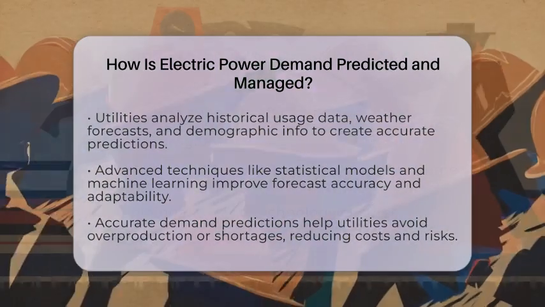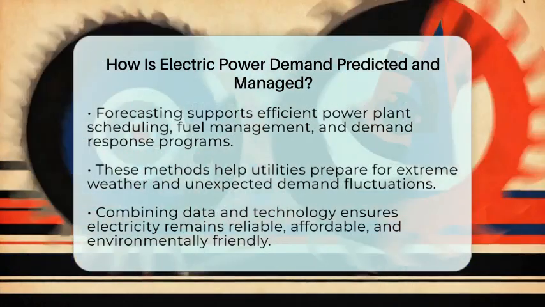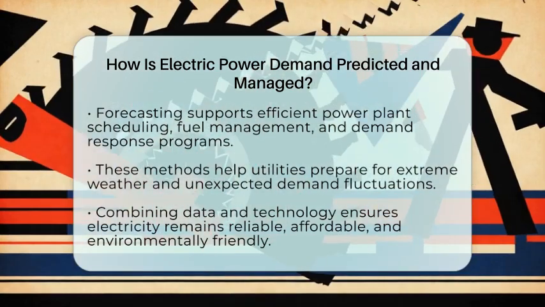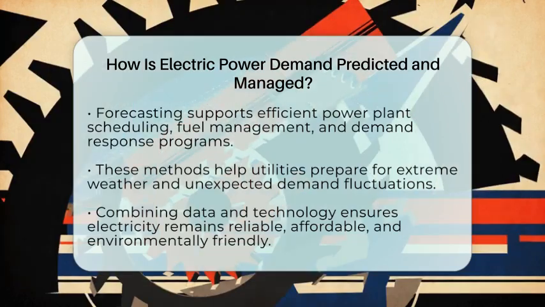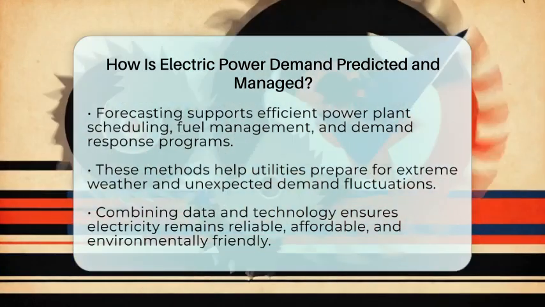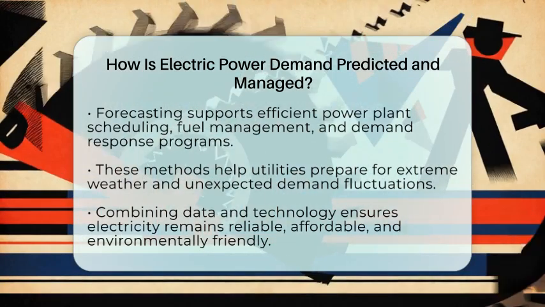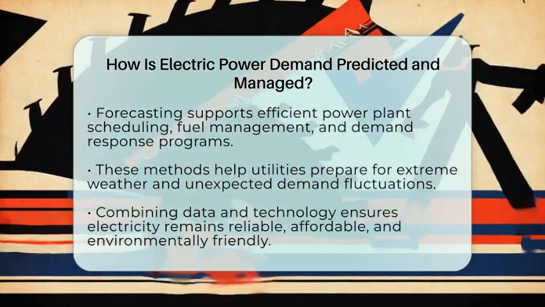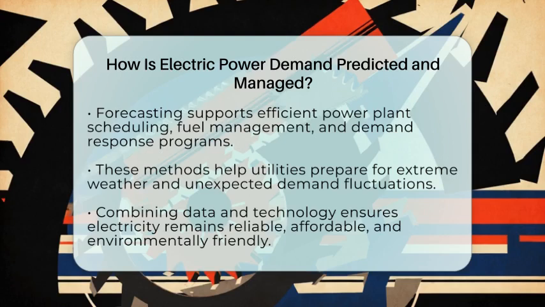Getting demand predictions right is vital for utilities. It helps them avoid producing too much or too little power, which can be costly and risky. Accurate forecasts allow them to schedule power plants efficiently, manage fuel supplies, and run demand response programs that encourage consumers to reduce usage during peak times. It also guides decisions about infrastructure upgrades and prepares the grid for extreme weather events or unexpected fluctuations.